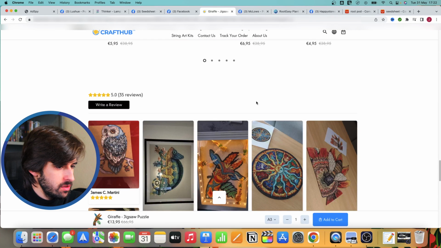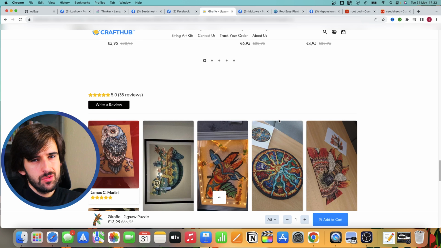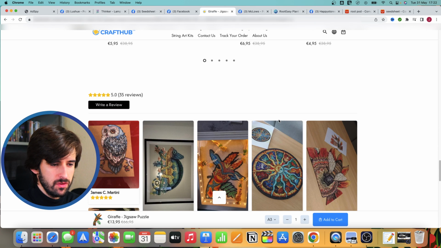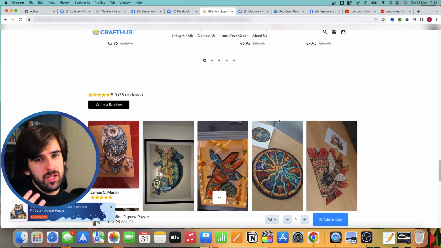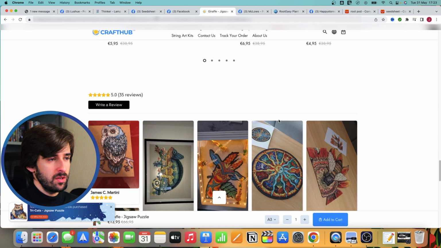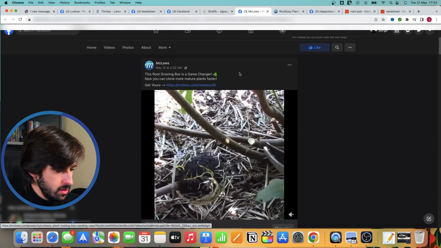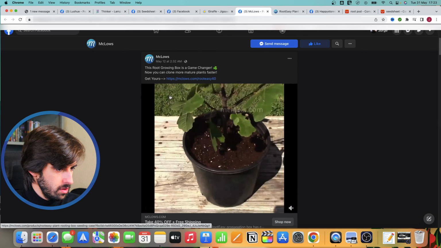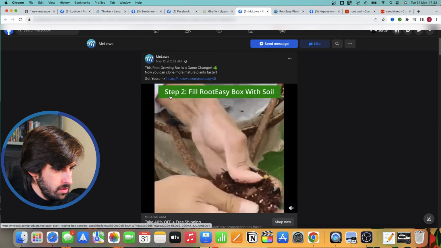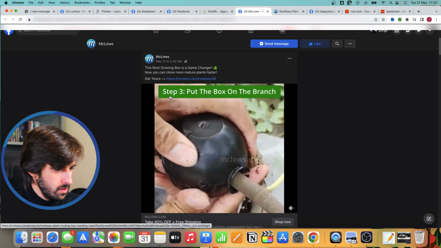You would have to get different designs probably. So you would have to talk to the supplier and get a few different designs, because you don't want to go and compete with exactly the same thing that's being done by your competitor, at least not ideally in this case. Remember to try and get a competitive advantage wherever you can. So this one just popped up. This is a gardening product here. Let's have a look at the video from the beginning. Okay, this looks very good. Then they show you how to use it.